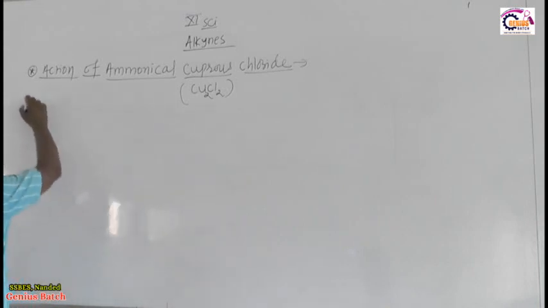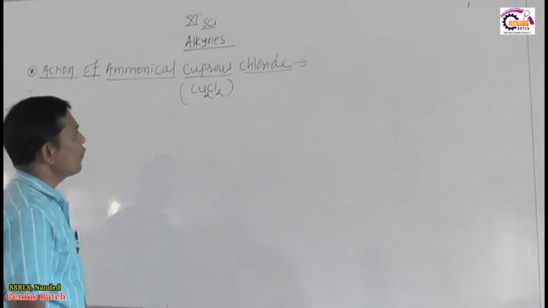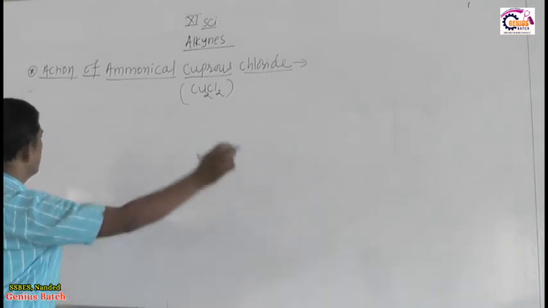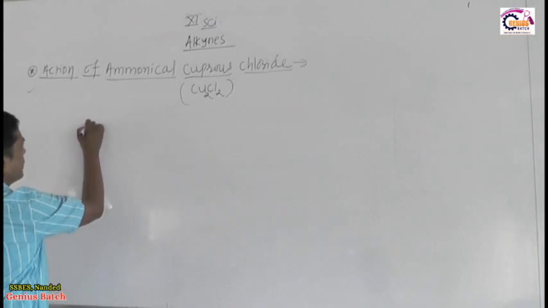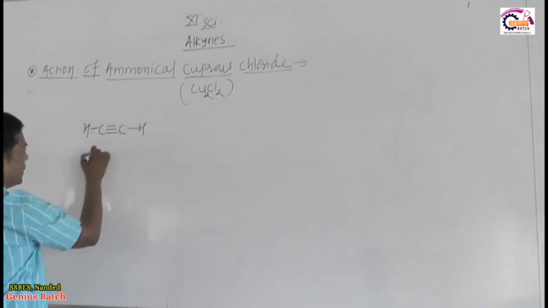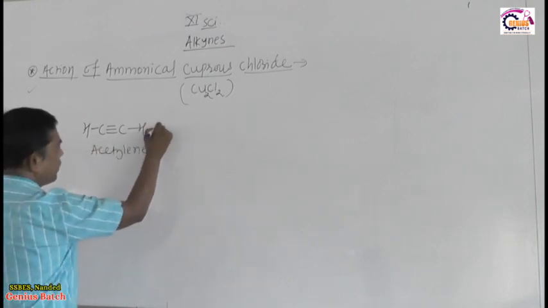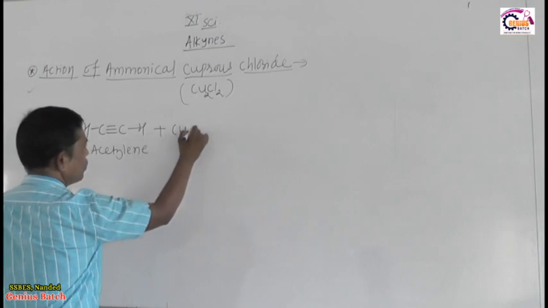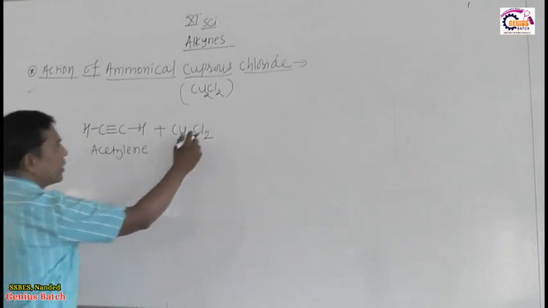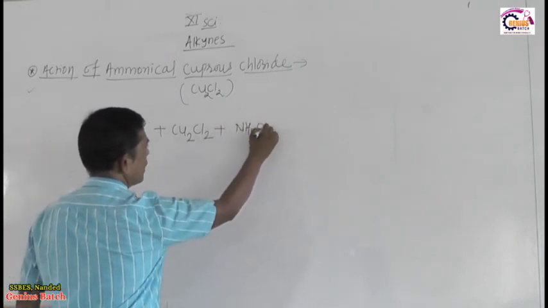This is also one of the laboratory tests to detect the acidic nature of alkynes, specially terminal alkynes. I take acetylene, having two acidic hydrogens. Acetylene reacts with Cu2Cl2, cuprous chloride, in the presence of ammonium hydroxide.